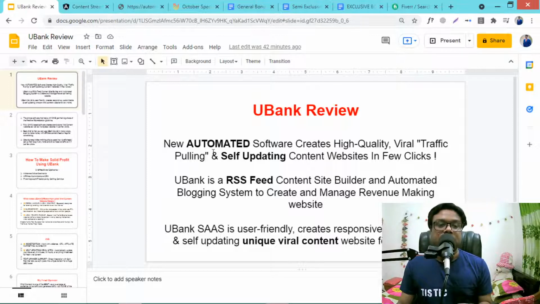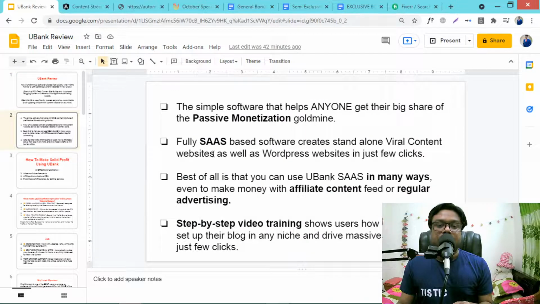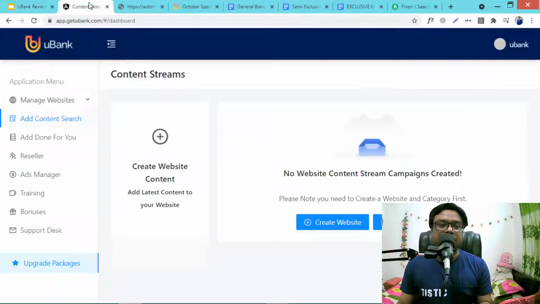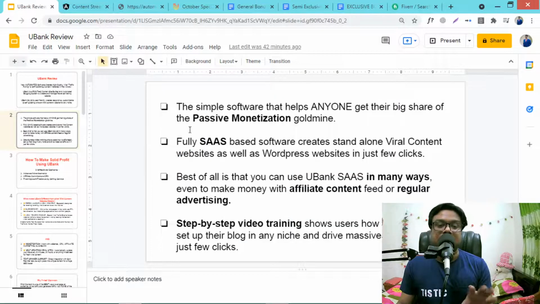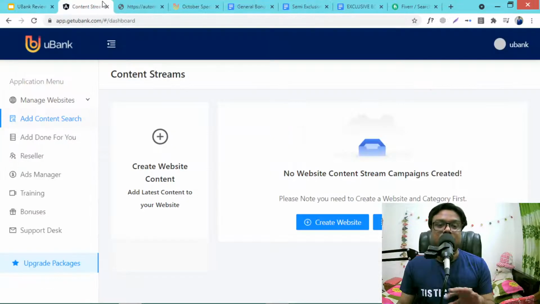It is also a simple software that helps anyone get their big share of the passive monetization gold mine. You can monetize your website with AdSense or any other advertisement, CPA content locking, or affiliate marketing. I will show you later. Just see the features.